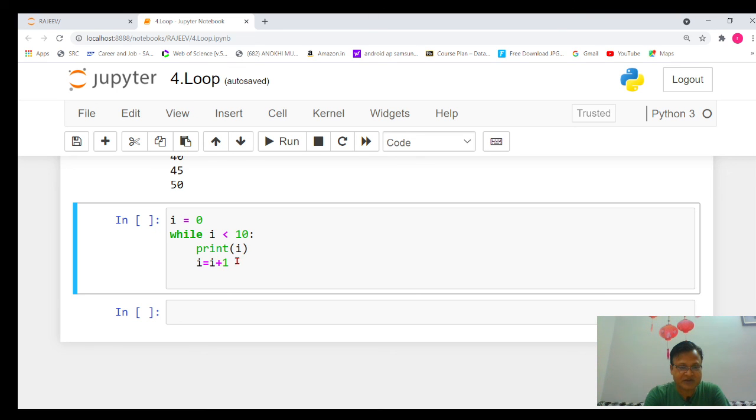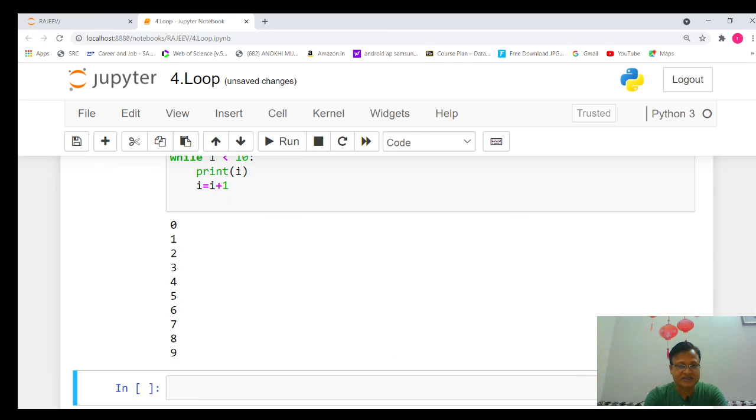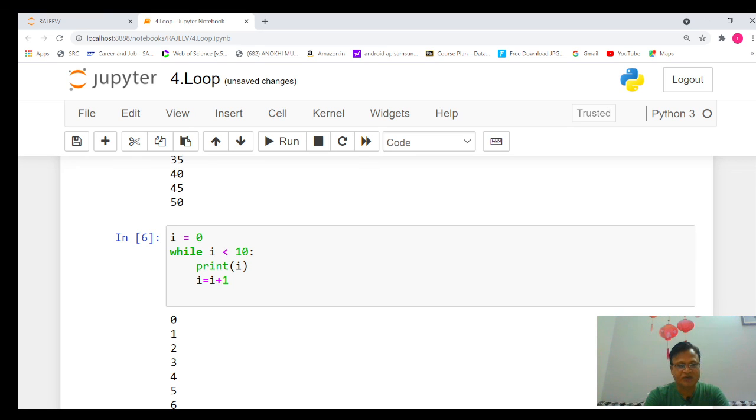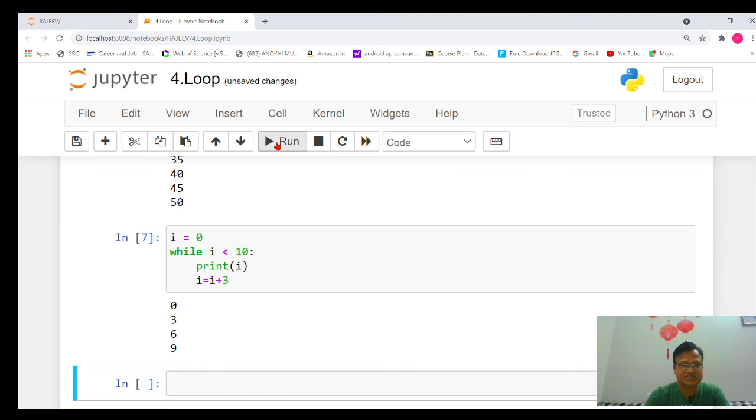So just execute that part also, select that particular part and run it. Now you can see it has printed the numbers from 0 to 9. It's very simple. Again, if you want a gap of plus 3, just change the increment. So I will change the increment to 3. Now you will see it will first print 0, then 3, then 6. Since I have changed the increment to plus 3, if you execute that part, you can see the output of the loop changes accordingly.